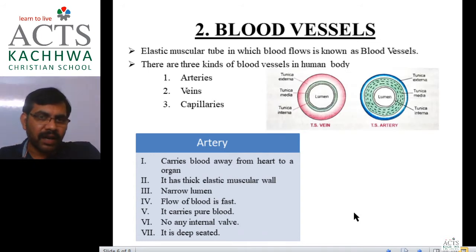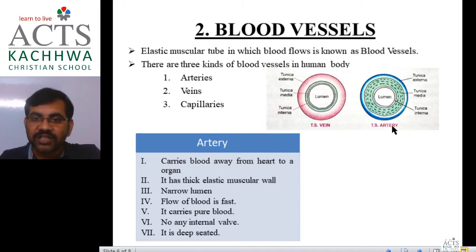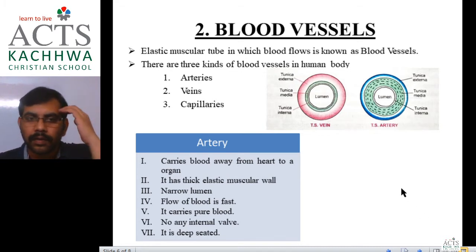Now we will try to understand what is lumen, as Ujjwal, Shashwat, and Piyush have asked. Listen here. This is the structure of artery, a transverse section of artery. The Hindi meaning of artery is dhamni, and the other is shira.